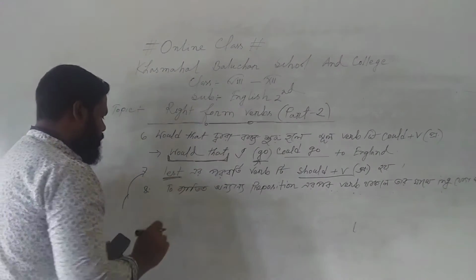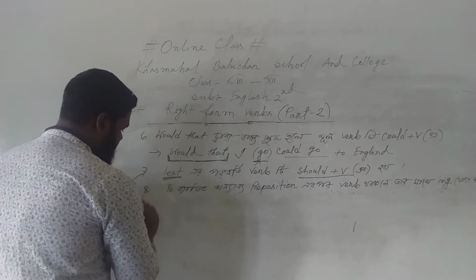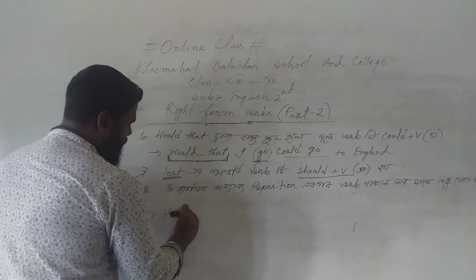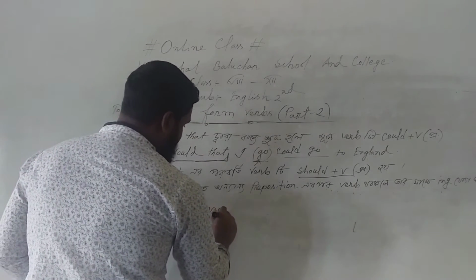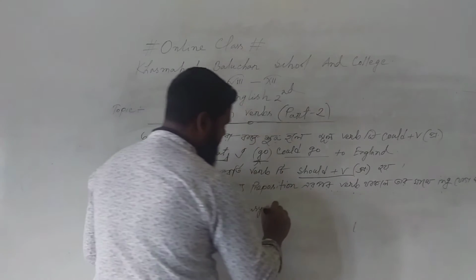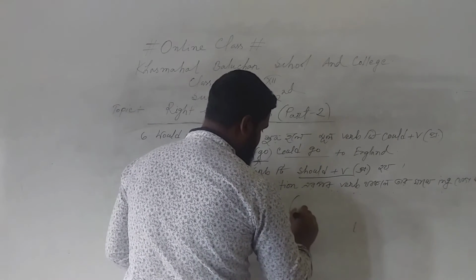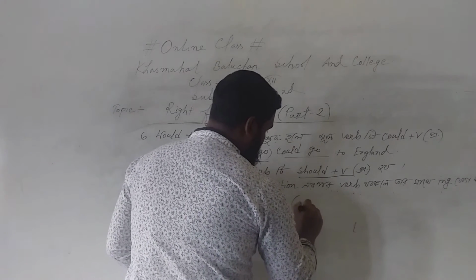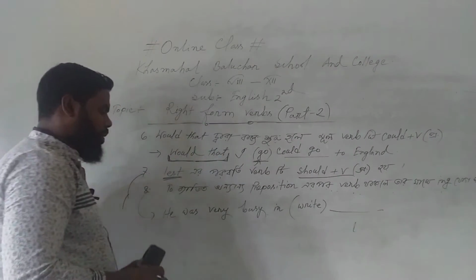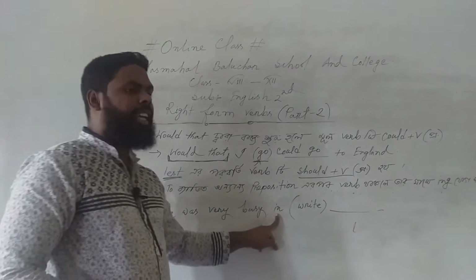Let's look at an example. He was very busy in write. So dear students, look carefully. Here is the preposition in.